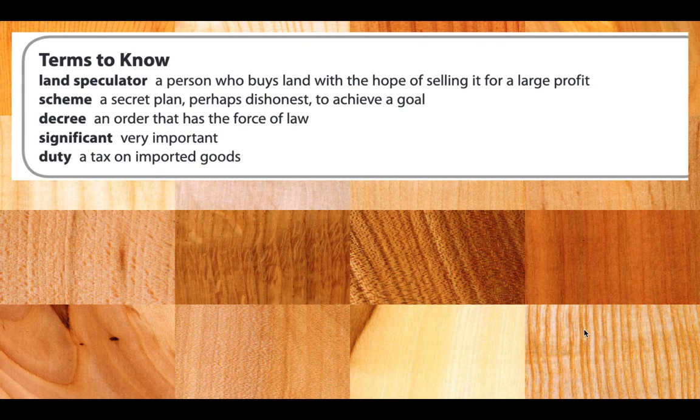Here's your terms to know. Land speculator, a person who buys land with the hope of selling it for a large profit. Scheme, a secret plan, perhaps dishonest, to achieve a goal. Decree, an order that has the force of law. Significant, very important. Duty, a tax on imported goods.